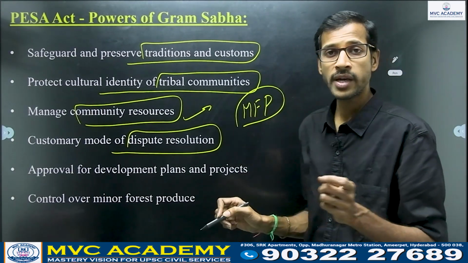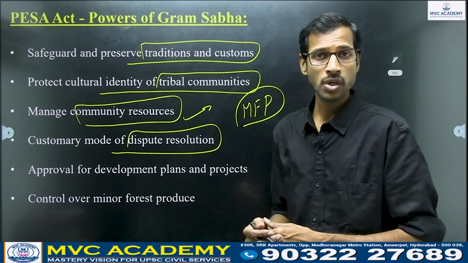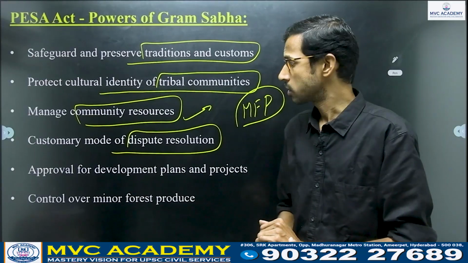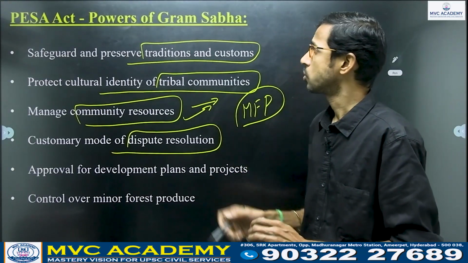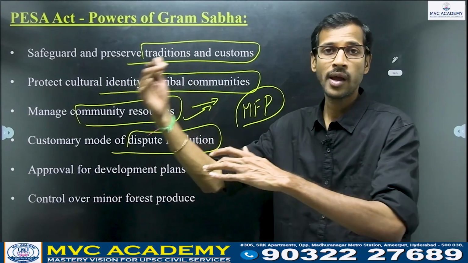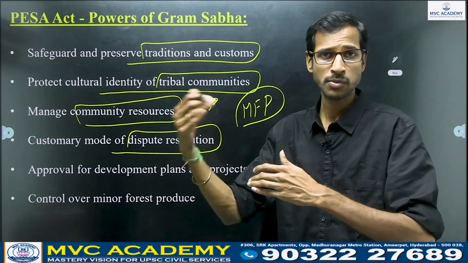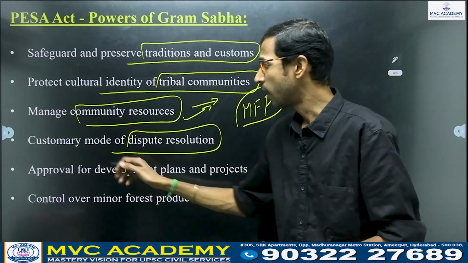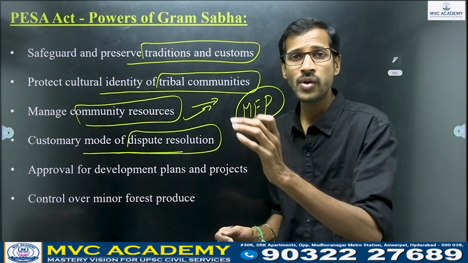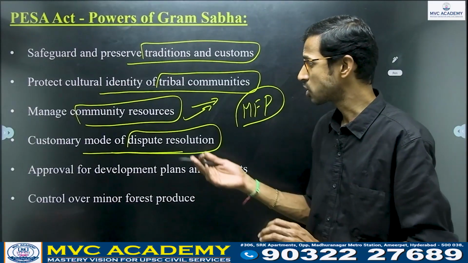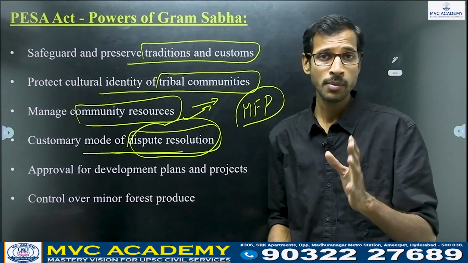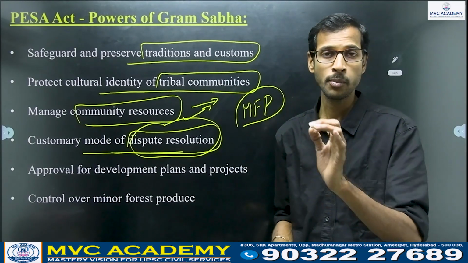They have certain rights on minor forest produce according to the Forest Rights Act 2006, right? So regarding this, Gram Sabha will manage community resources and consider who will have the rights. And wherever they have any dispute, customary mode of dispute resolution will be handled by the Gram Sabha only, regarding tribal community issues.